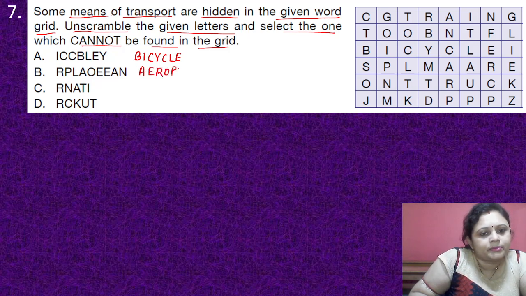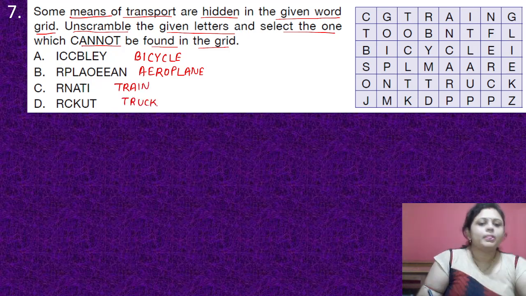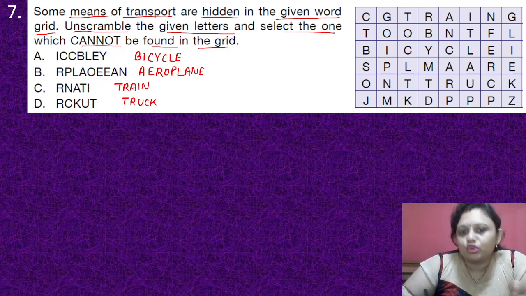Second one, aeroplane. Okay. Third one, train. Fourth one, truck.